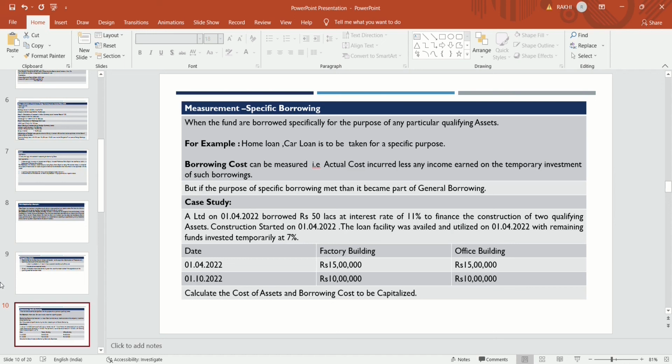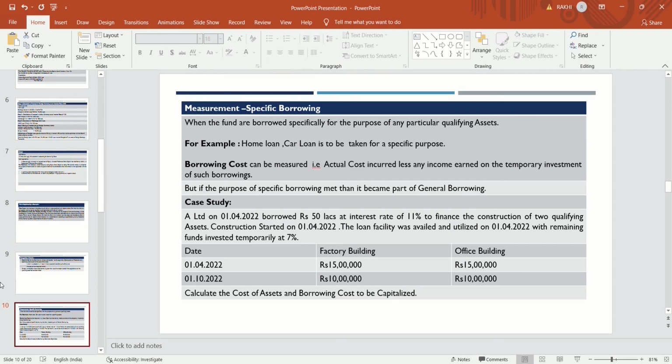With the remaining fund invested, the company has utilized some of the amount on 1st April 2022 and the remaining amount is invested or parked in FDs or some temporary investment, from which they gain 7% interest.